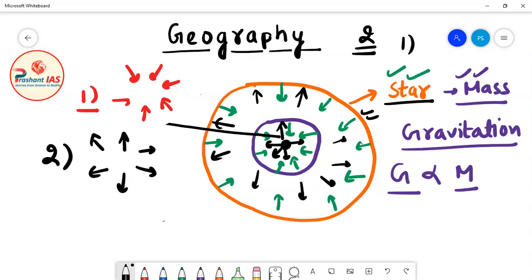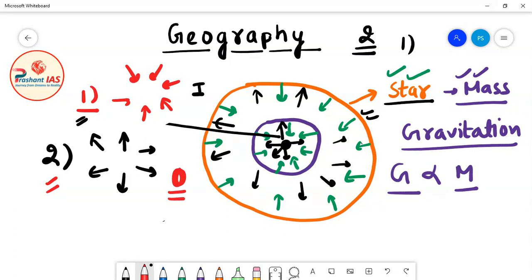Okay, so now you have to see two things. The first force is acting inwards, and the first force is trying to contract the star, means trying to make the star smaller, compressing the star. Now if we talk of the second force, then this second force is acting outward, means it is trying to expand the star.